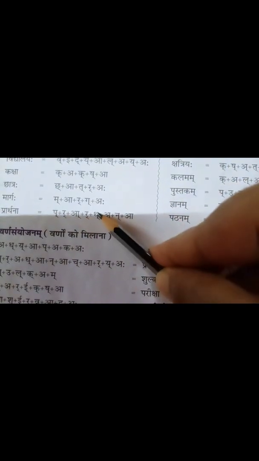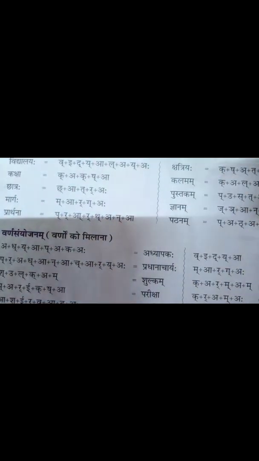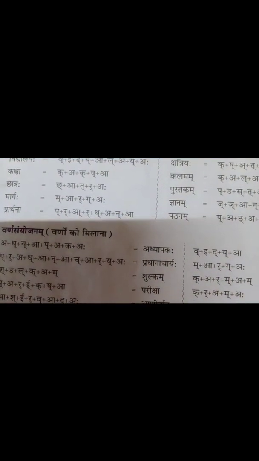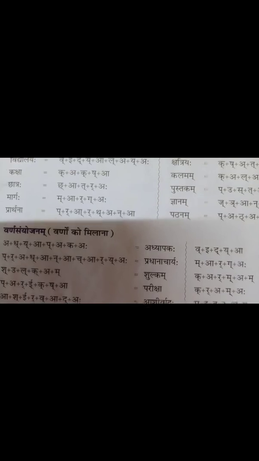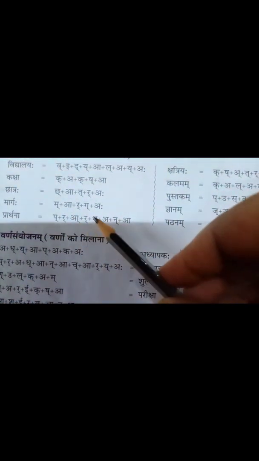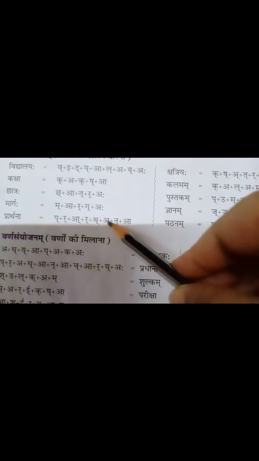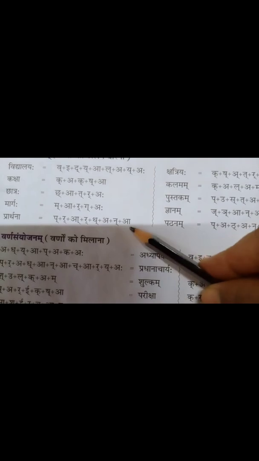Prar, tho. Where is tho? This is ro, also a Vyanjan Varna. That means ro is also a Vyanjan, tho is also a Vyanjan. Am I right? So both are Vyanjan. How can it stay without any Svarna? That's why we say partho, o is there. That's why we have to write this o. Partho. Then no ana. See, no ana.